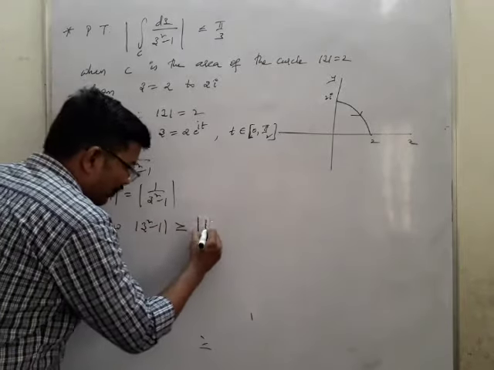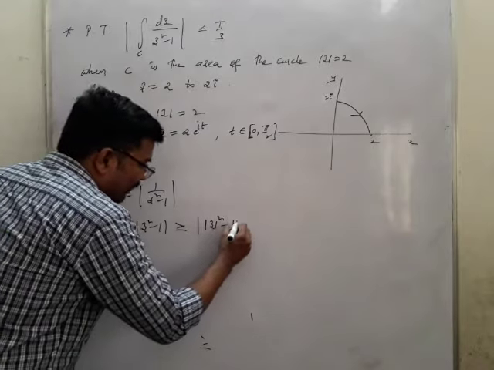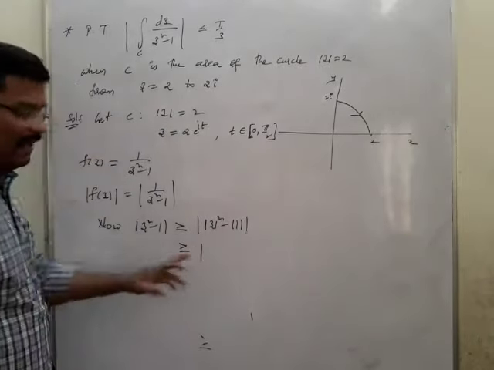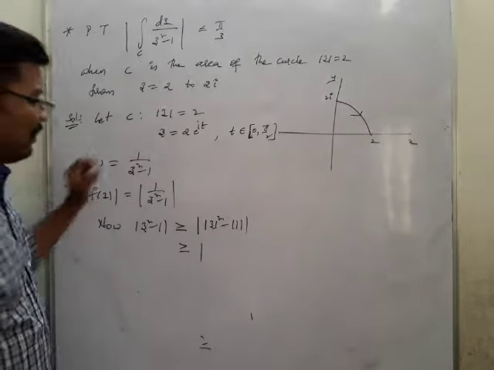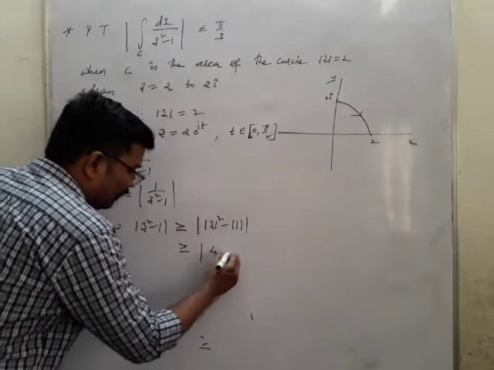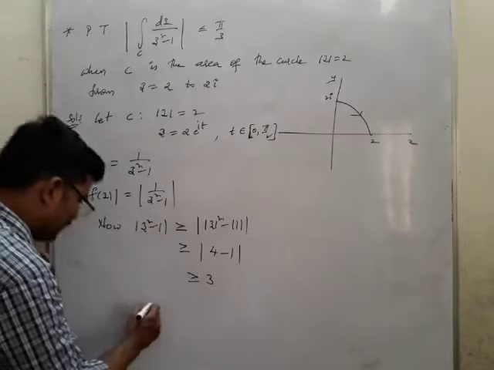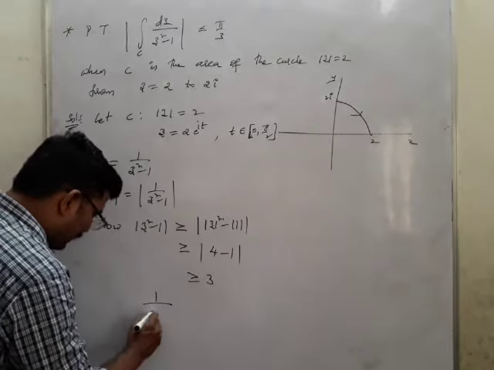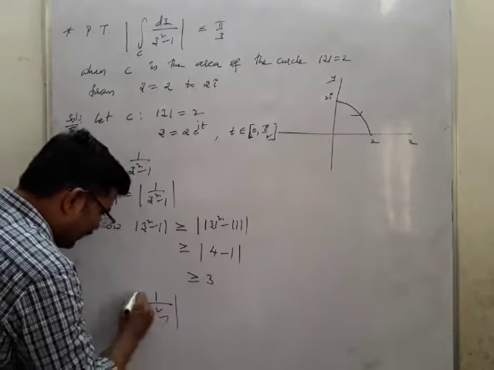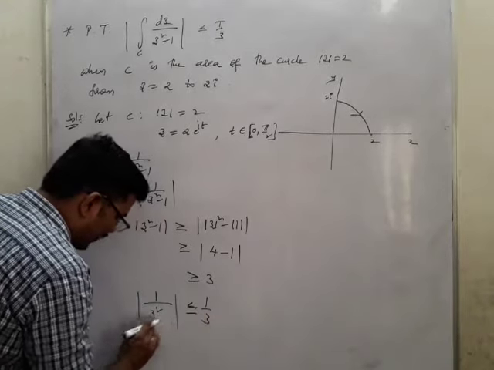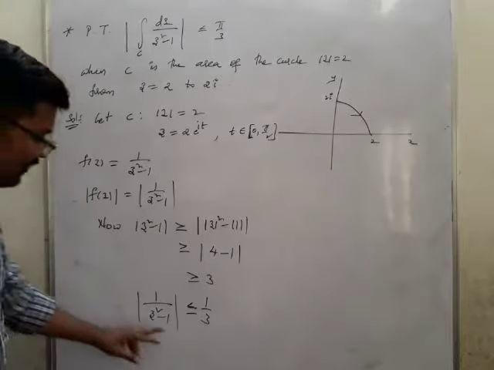So mod z squared minus 1 is greater than or equal to mod z squared minus 1. What is mod z squared? It is 2 squared, which is 4. 4 minus 1 is 3, so you got the positive value 3. So what is the value of mod 1 by z squared minus 1? It is less than or equal to 1 by 3. So this is the mod f of z value I got.